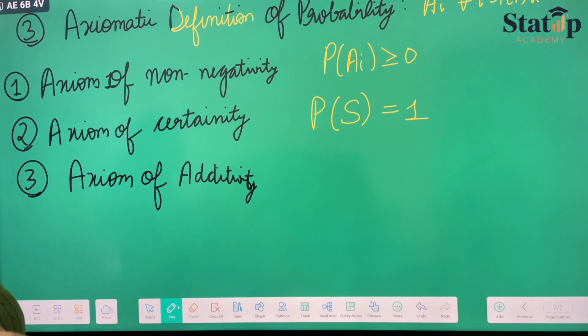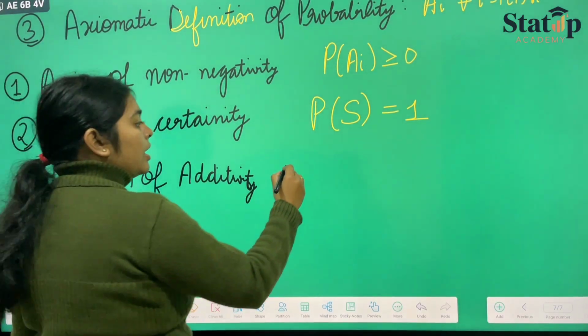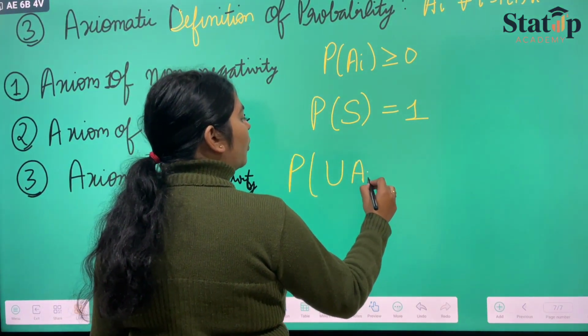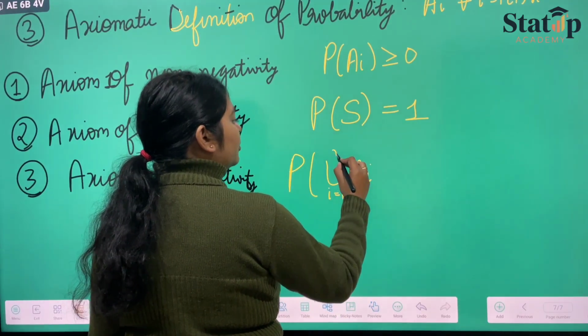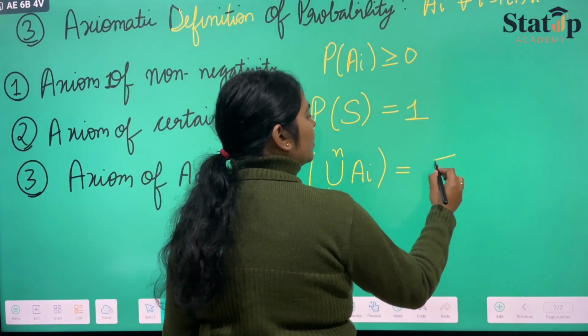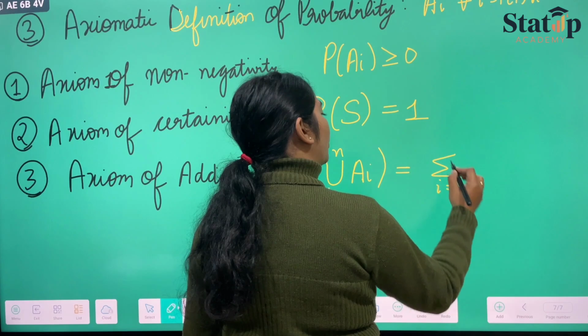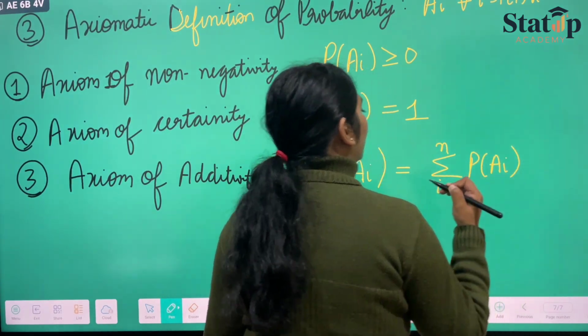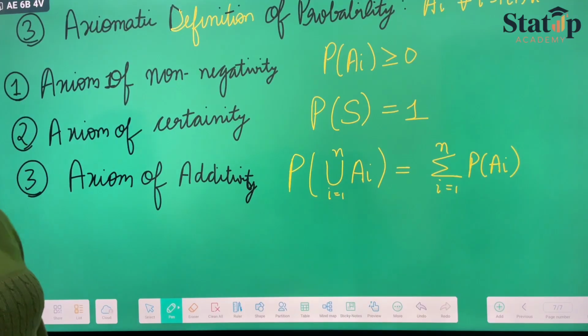The third axiom of additivity states that if we take the probability of the union of all the events where i goes from 1 to n, then it should be equal to the summation over i from 1 to n of the probability of that event A_i. That is our axiom of additivity.